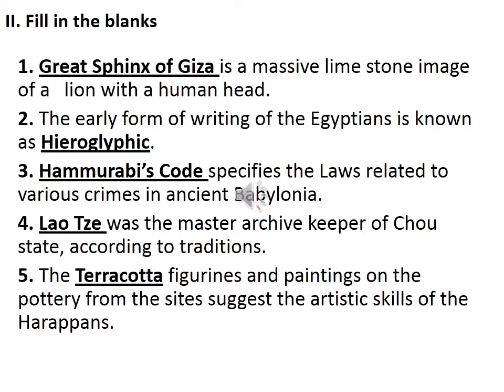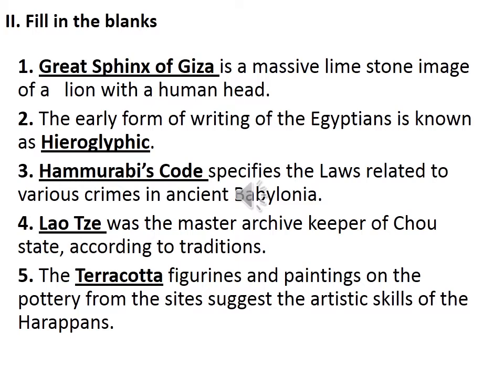Second one, the early form of writing of the Egyptians is known as. So how was the Egyptian early form of writing called? Yeah, hieroglyphic. So second one, hieroglyphic. Then third one, dash specifies the laws related to various crimes in ancient Babylonia. So some law code. You have studied in your 2 mark question now. Yeah, Hammurabi's law code, or Hammurabi's code.